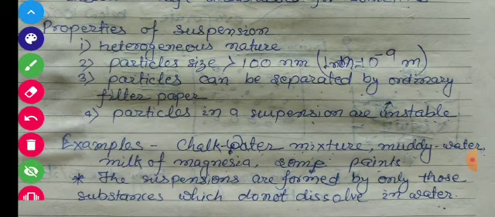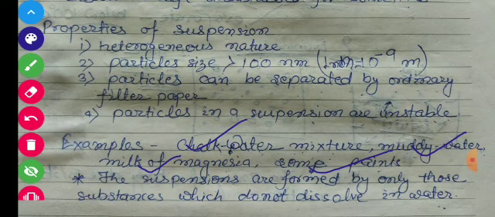Now we can see, students, some examples of suspension. These are chalk water mixture, muddy water, milk of magnesia, that is also said as magnesium hydroxide, and some paints are examples of suspension.